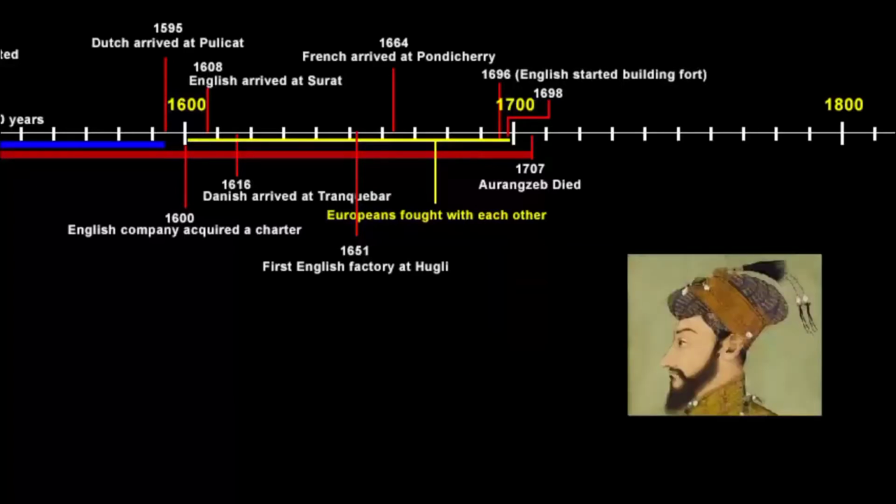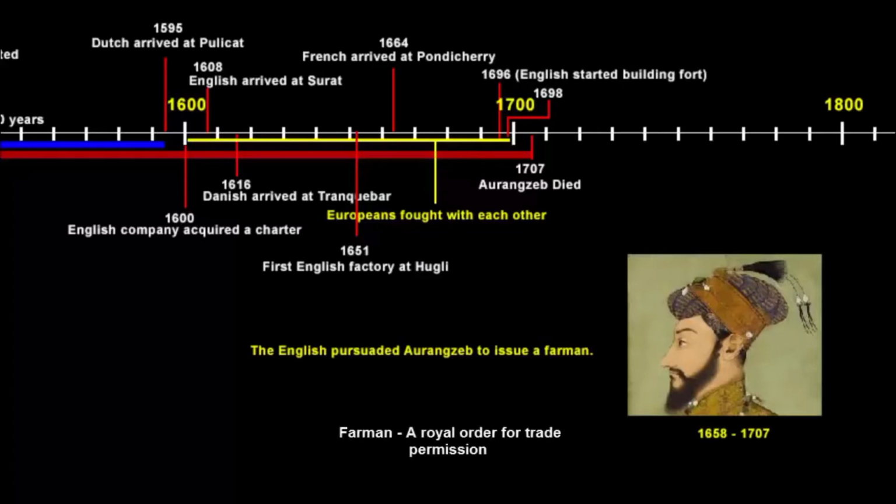Keep in mind, the Mughal Emperor during this time was Aurangzeb. The English company also persuaded Aurangzeb to issue a farman. A farman is a royal order, like how the English acquired a charter in the beginning from the Queen, so a farman is similar to that. In fact, they even acquired a farman from the Emperor Jahangir while setting up their first trading post in Surat. So this farman that they wanted from Aurangzeb had a condition that would give the company the right to trade duty free. Now you do understand this would cause enormous loss of revenue for Bengal.